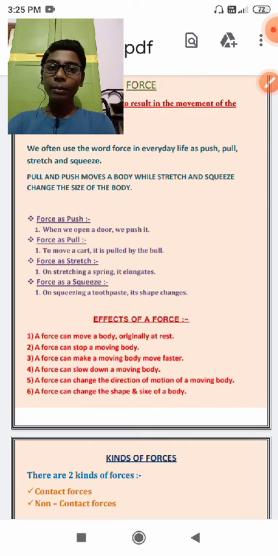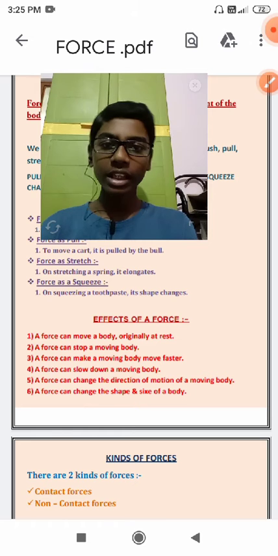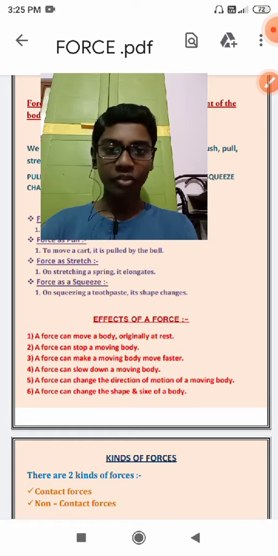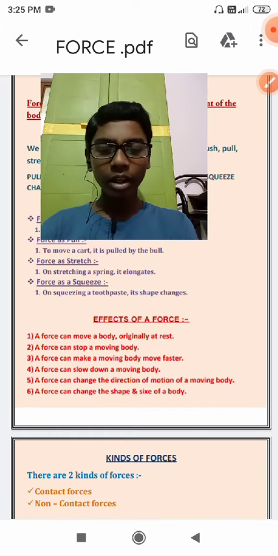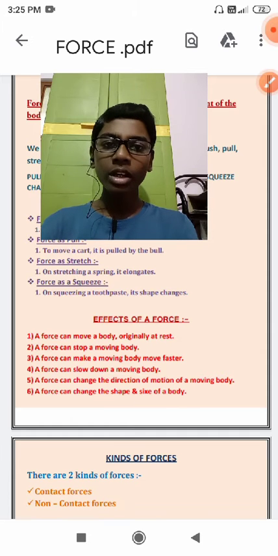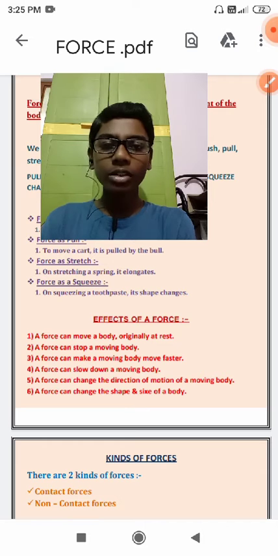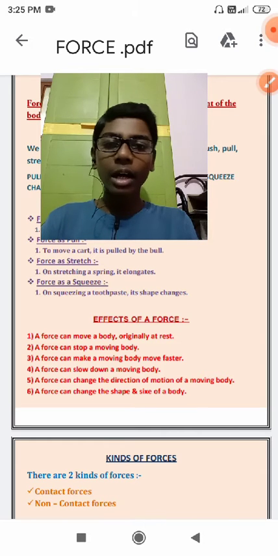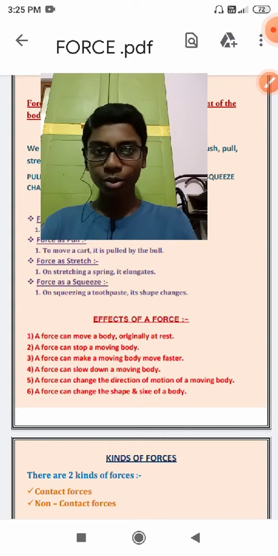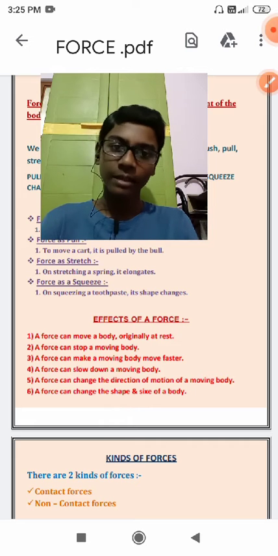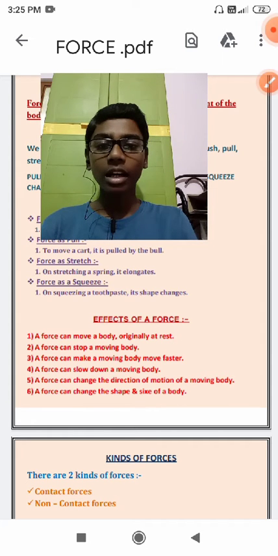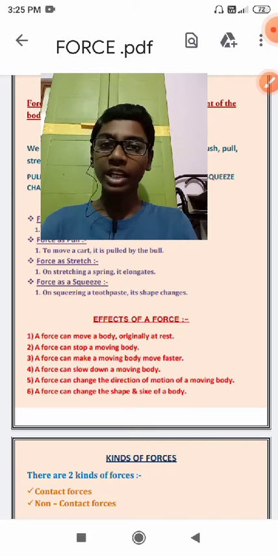So before starting with the main objective, at first I want to tell you one thing, that force we use in our day-to-day life, okay? Because force is such a thing that is used by all of us, okay? And any work that we are doing, we are applying force only. So force is a very interesting topic, and today's topic with which I have come is very small. The video will be ended soon, but the topic is very interesting. So without taking much time, let us directly proceed with the main objective.